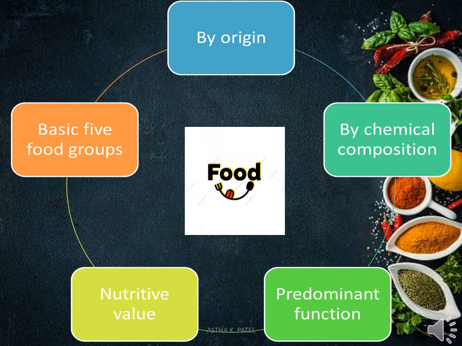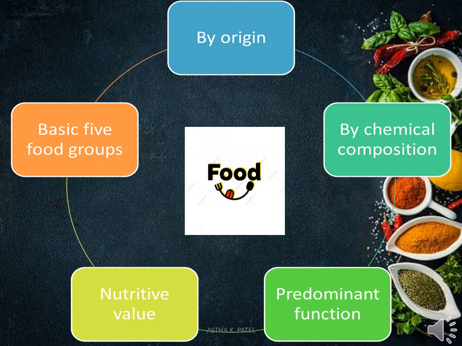The first is by their origin. By origin, food can be classified into 2 categories: the food which we get from the vegetarian source, that means food from the plant or vegetable source, and the food from the non-vegetarian source, the food from the animal source.